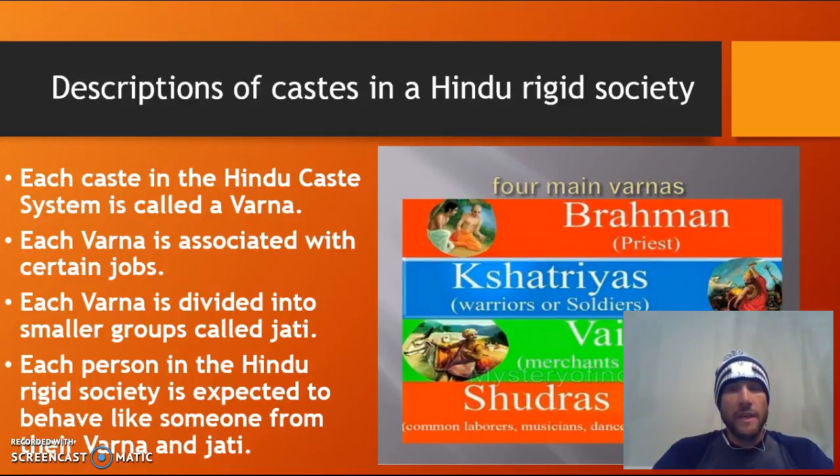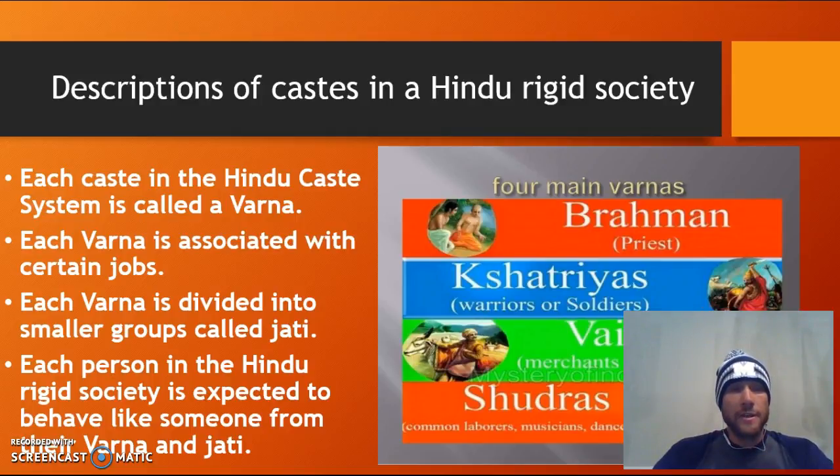So if you take a look, the Shudras would have multiple jati within the Shudra caste, meaning there would be multiple jobs that the Shudras would be performing. Not all the Shudras perform all the jobs. So I would be born into a particular jati within the varna of the Shudra.